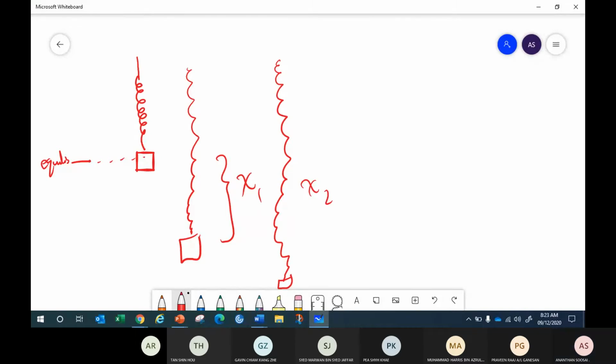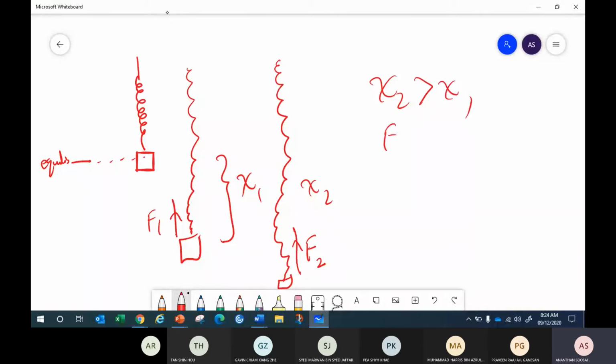What happens to the force when you let it go? This is the force which is pulling it back. Let me label it as F2. Can you now tell me, is F1 bigger or F2 bigger? X2 is greater than X1.